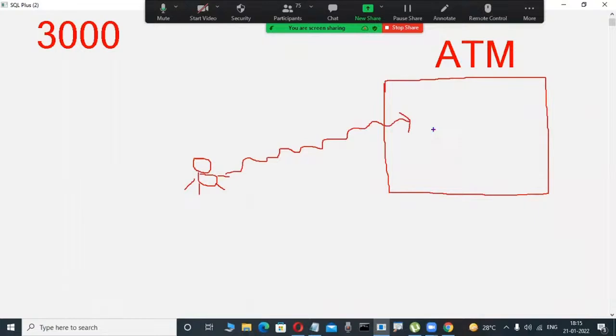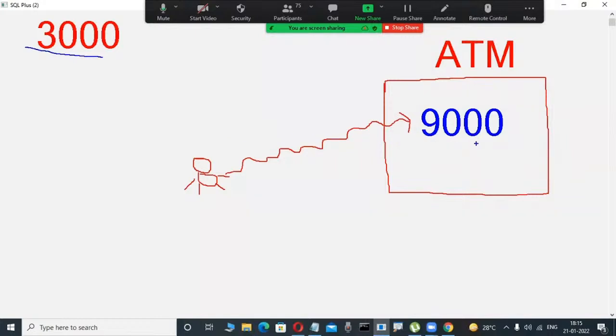Now, I decided to withdraw some amount. Okay, fine. But 3,000 is my available balance. Whenever I'm inserting an ATM card, after that it will ask me to enter the amount, no? In that case, unfortunately, I mentally decided to withdraw 9,000 rupees. Whenever I try to withdraw 9,000 rupees, am I getting 9,000 rupees? No. Here my balance is 3,000, but how can I get it?